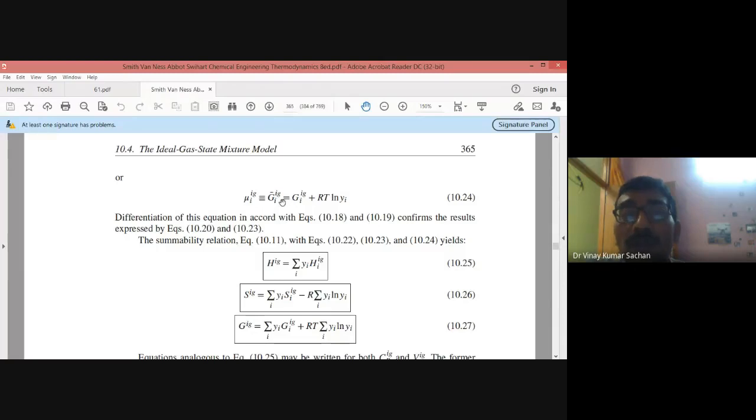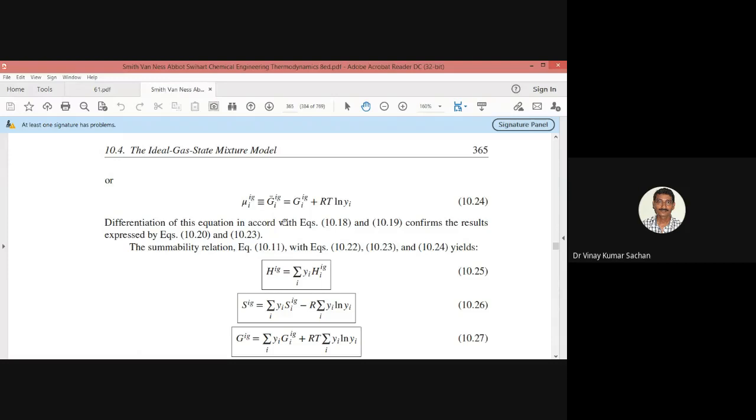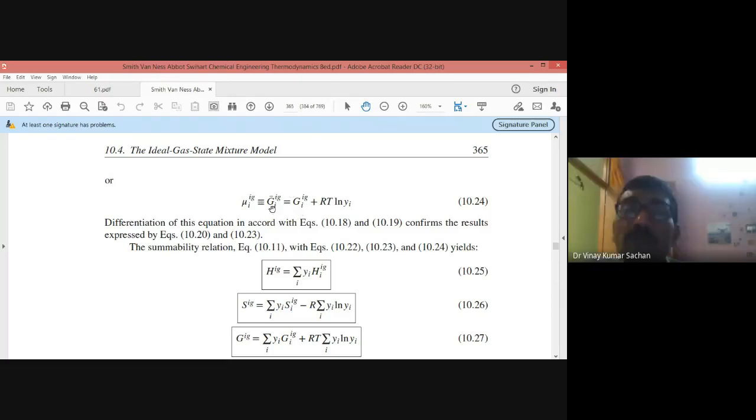Now, if you take this Gi^ig on the left hand side, it becomes the difference, meaning how much is the difference when we take the component from the pure state to the ideal gas mixture state. So that you can calculate, and if you multiply with yi and take the sum, then you can calculate the total property of the solution, and you can calculate the change of the Gibbs energy due to the mixing.